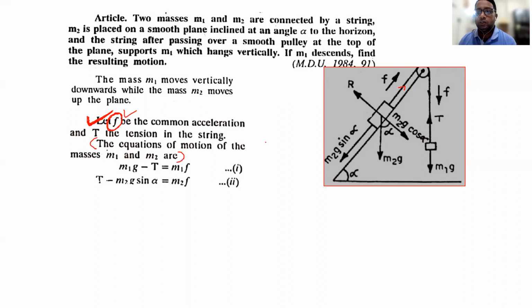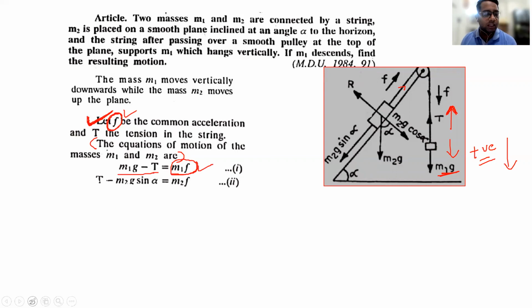So in the same way, let us write the equations of motion of the masses m1 and m2. Firstly, m1 is descending due to its weight m1g, but the tension force will be in the direction upwards. So the direction of the motion of the particle m1 will be considered the positive direction, that is downwards. So m1g is positive, t is negative, and the fundamental equation of dynamics: mass into effective force is equal to mass into acceleration.